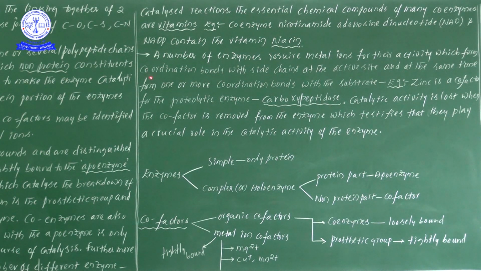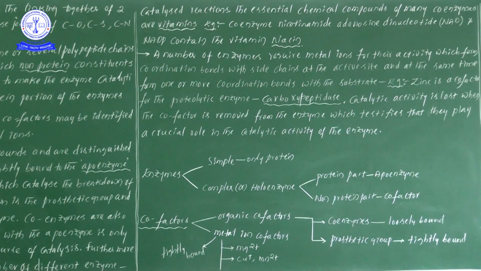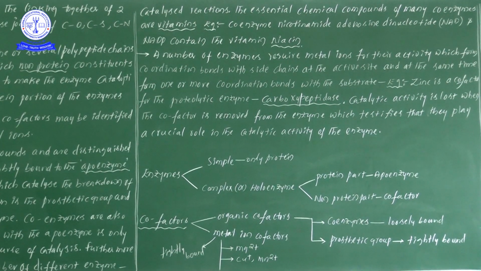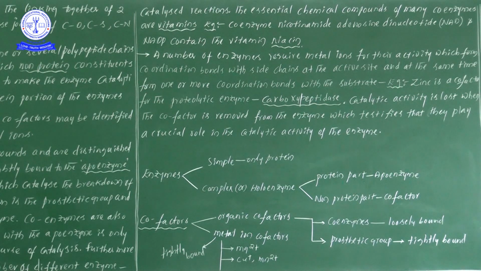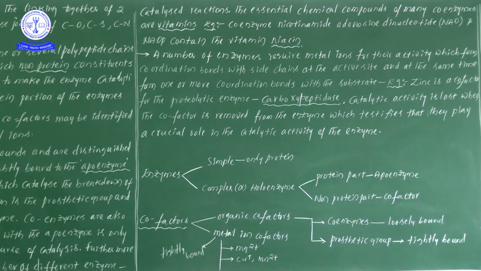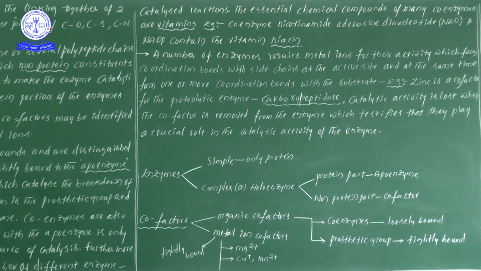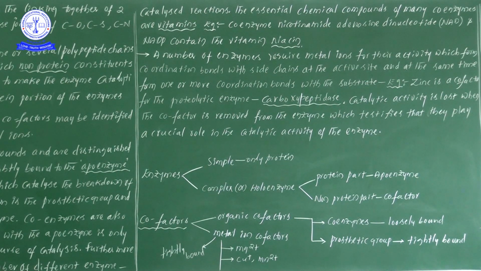Okay, and which form coordination bonds with side chains at the active site and at the same time form one or more coordination bonds with the substrate. Point understanding, what we read now, no? So here, the enzymes getting metal ions, their further activity. So after that what is happening? Making bonds. Means here some kind of bond formation takes place between the enzyme as well as the metal ions. At the same time the enzyme gets a coordination bond even with the substrate also.